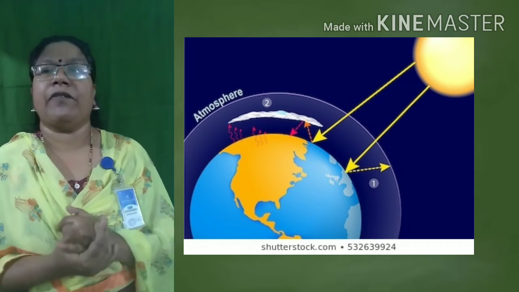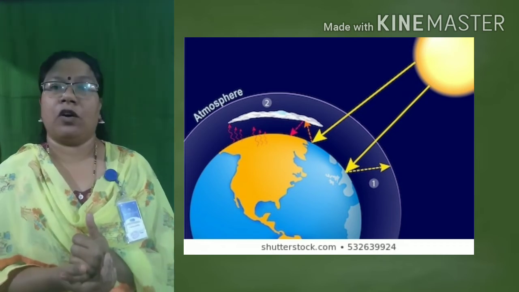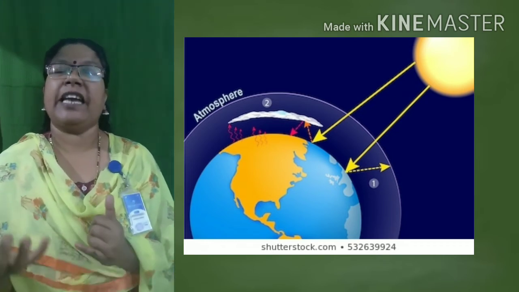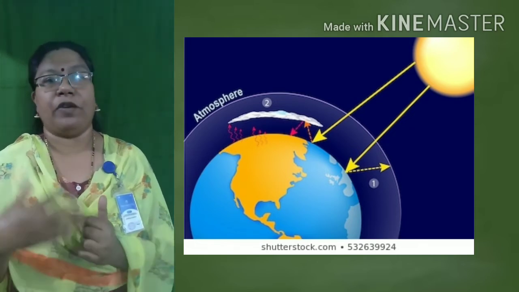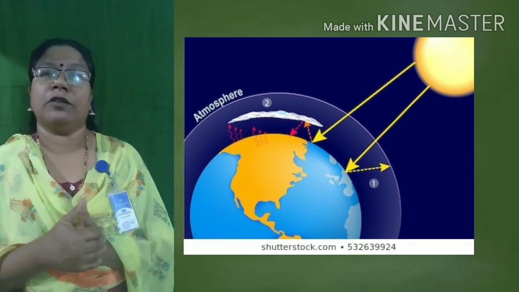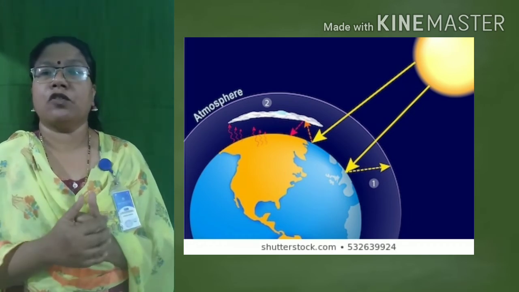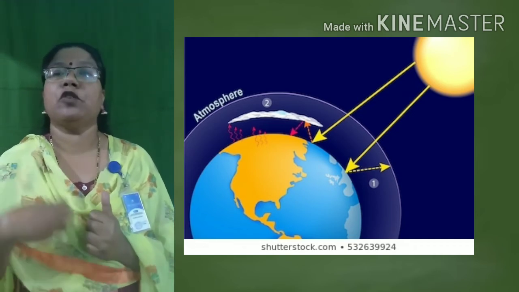When we wear synthetic clothes, we feel hot, isn't it? The heat that we receive is absorbed by that material. So we feel hot. But when we wear cotton clothes, we do not feel so much heat. Why? Because cotton clothes do not absorb so much heat.